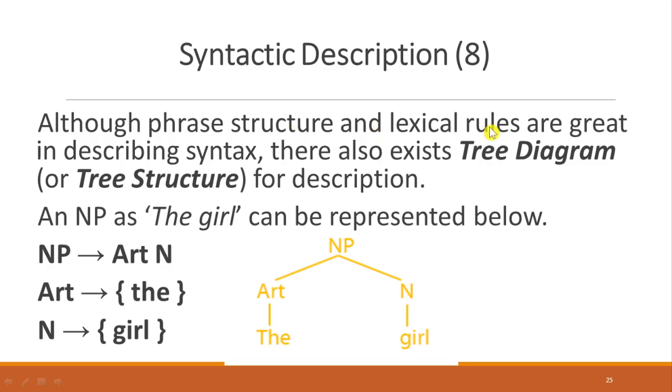There also exists the tree diagram, or we call tree structure, for our description. Like here, the girl. In tree diagram, it can be represented as following. Article the and girl, noun, right? So NP. Tree diagram, because of branches. Noun phrase changes to article and noun. Article the, noun girl.